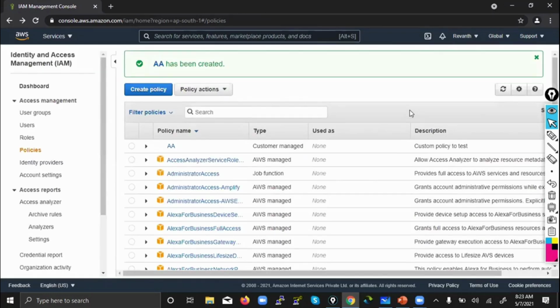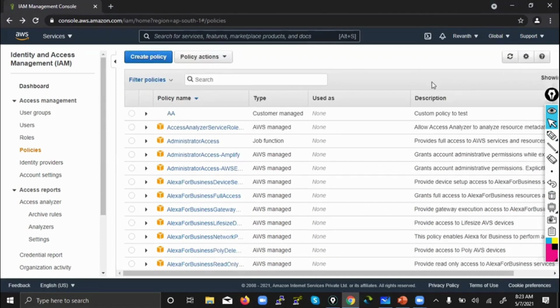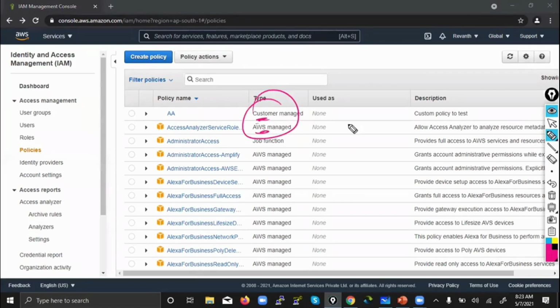Yeah, you see, this is the reason I have created it, so that you will understand. It will be the first one. Fine. Now let's create an inline policy. Do you see anywhere here, first of all, specifically mentioned inline? After creating, you can see something like customer or AWS.